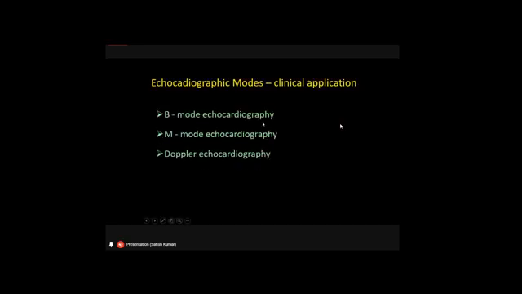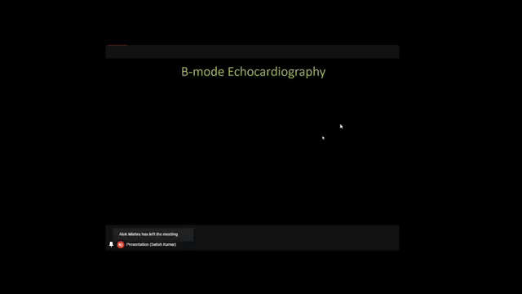Well, what are the various echocardiographic modes and their clinical applications? As we were talking about, echocardiography has B mode echocardiography, M mode echocardiography, and Doppler echocardiography. These are the three things every one of us, or any cardiologist, is supposed to do while looking for a cardiac abnormality or any cardiac disease. Well, what is B mode echocardiography? The term B stands for brightness. This is also called the brightness mode.